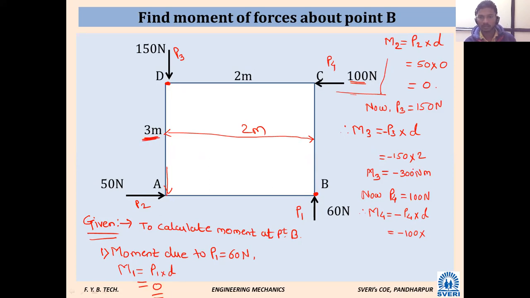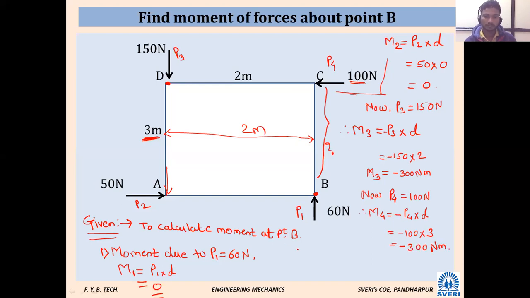B to C, what will be this distance? Whoever is feeling it may be 2, be frank, don't worry. I have just drawn the curly bracket now. What will be that distance? 3, no? Then what should be our answer? Minus 300 Newton meter. So it is 3, and it will be minus 300 Newton meter.